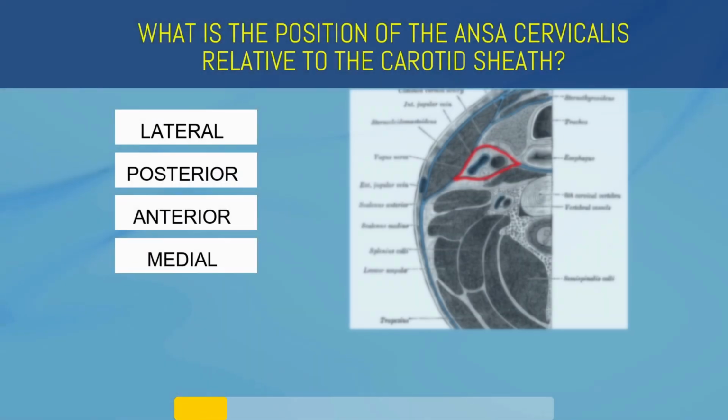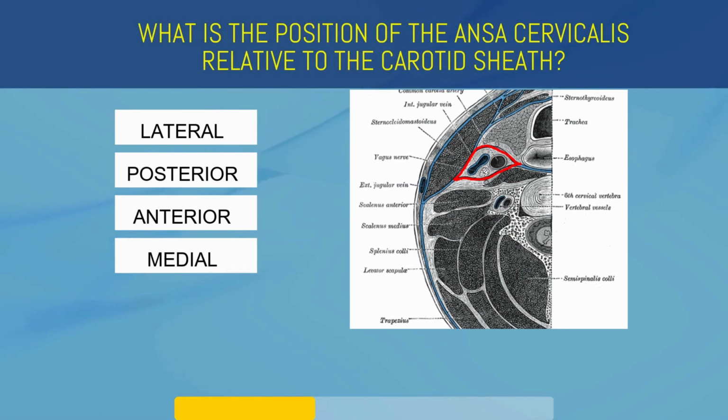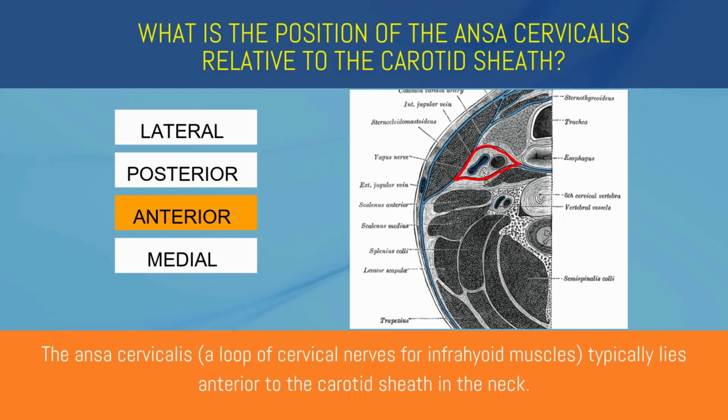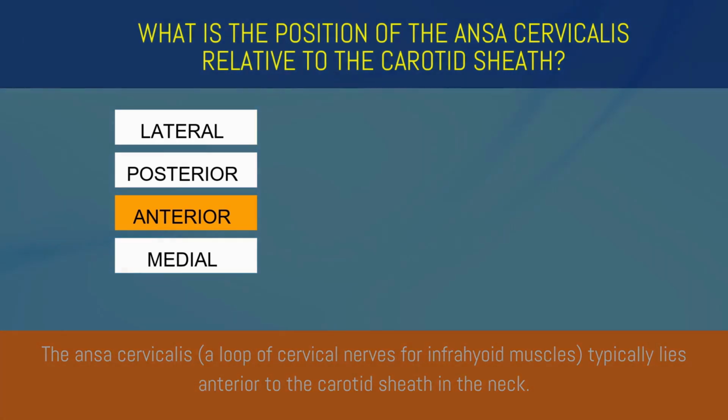What is the position of the ansa cervicalis relative to the carotid sheath? Lateral, posterior, anterior, or medial? Anterior. The ansa cervicalis typically lies anterior to the carotid sheath in the neck.